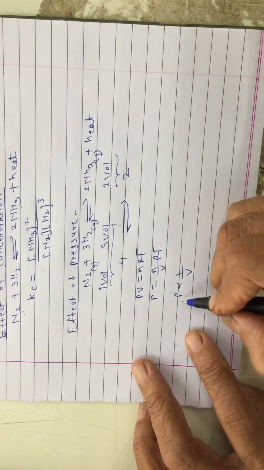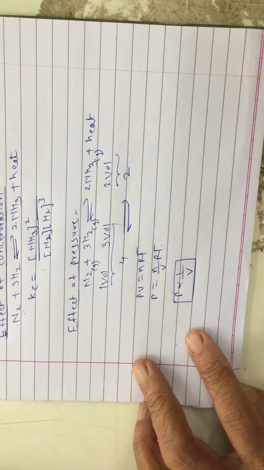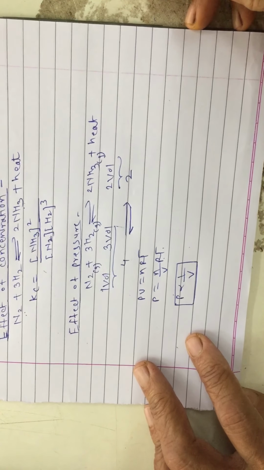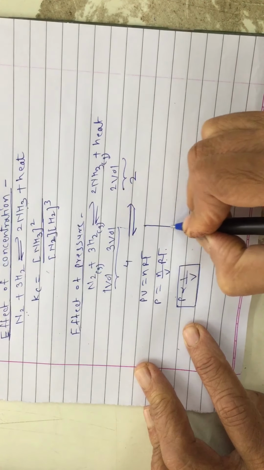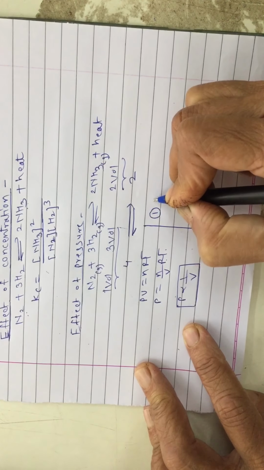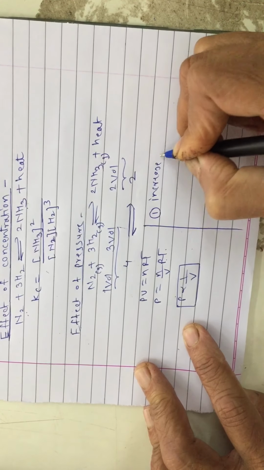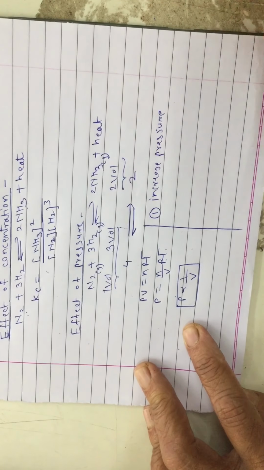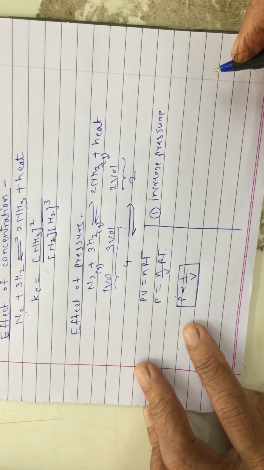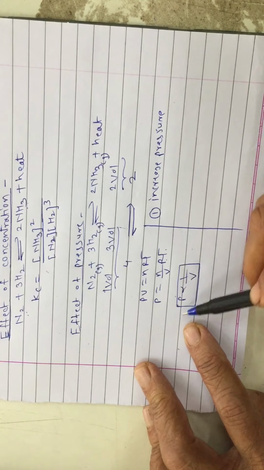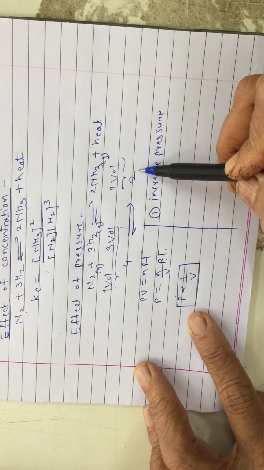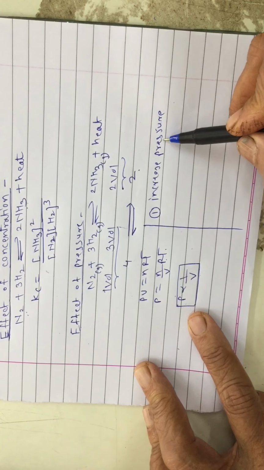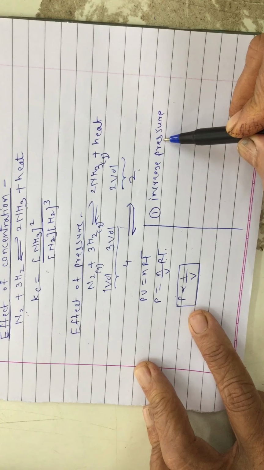Isn't it? Now, suppose reversible reaction is carried out, equilibrium is reached. If you will increase pressure, we will see one by one, increase and decrease in pressure. If you will increase pressure on the reaction mixture, okay, system will try to decrease it. System will try to decrease pressure. Okay, now pressure and volume, they are inversely proportional. So if you will observe forward reaction, in the forward reaction volume is decreasing. So if you will increase pressure, system will try to decrease pressure. Decrease pressure means what?